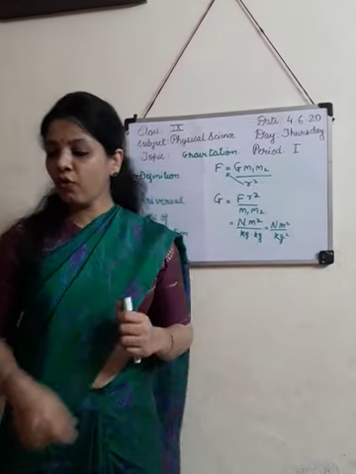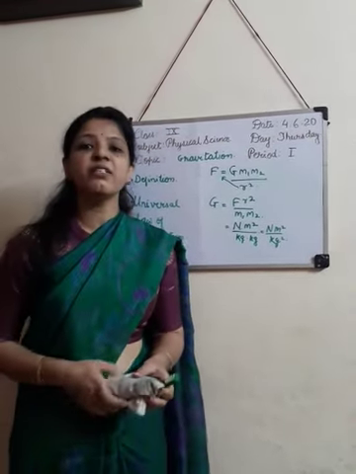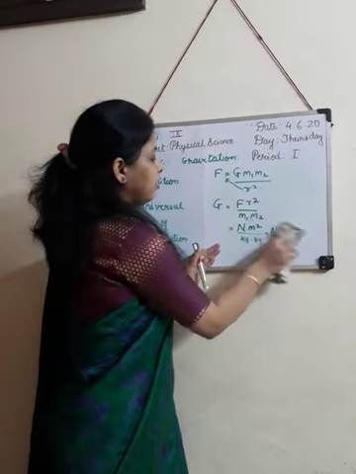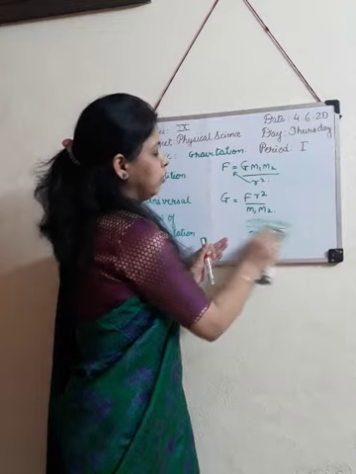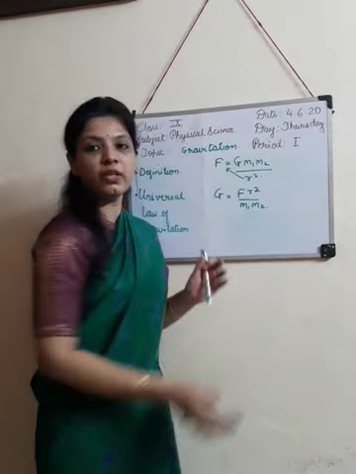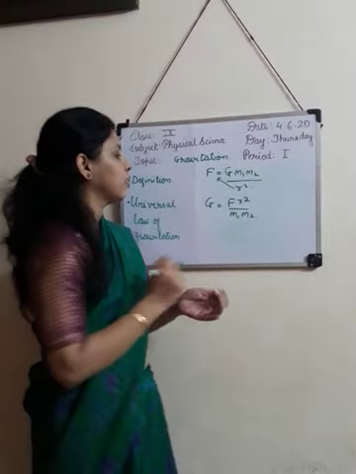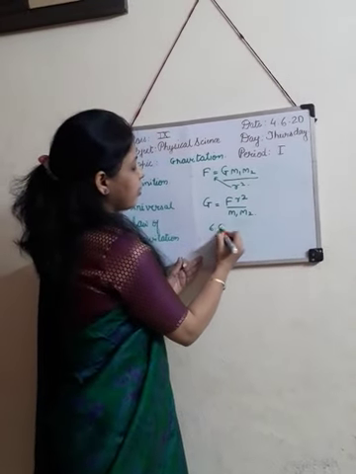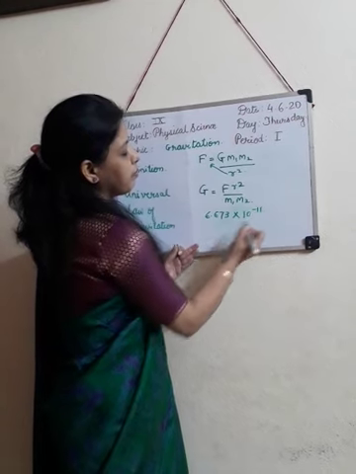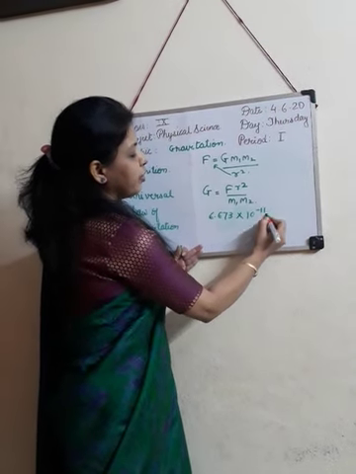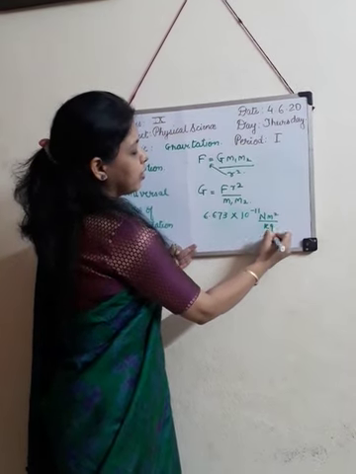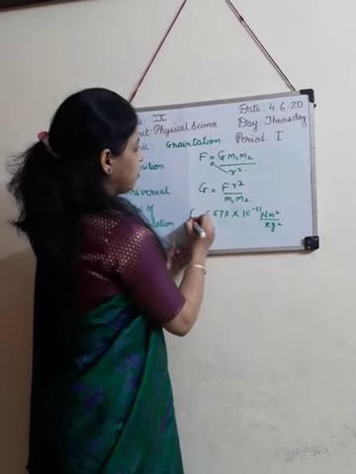And the value of G is given by the scientist Henry Cavendish. Okay. And what is that value? That value is 6.673 into 10 to the power minus 11, and the unit is Newton meter square upon kg square.